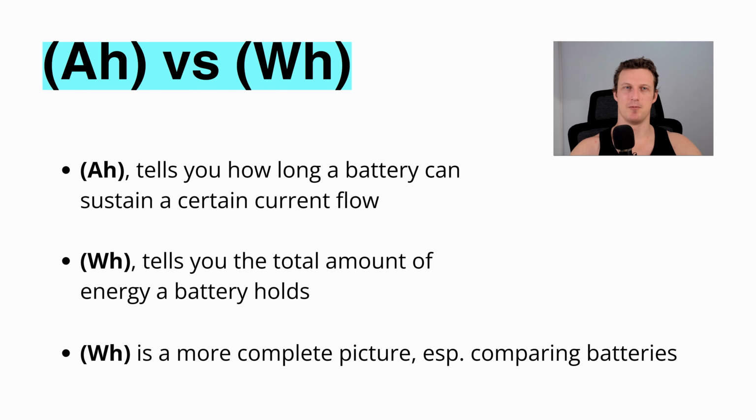Amp hours versus watt hours. You might be wondering, what's the difference? Amp hours tells you how long a battery can sustain a certain current flow, whereas watt hours tells you the total amount of energy a battery holds. Watt hours is a more complete picture, especially when comparing batteries. So what you need to remember there is use watt hours instead of amp hours when comparing battery capacity, especially